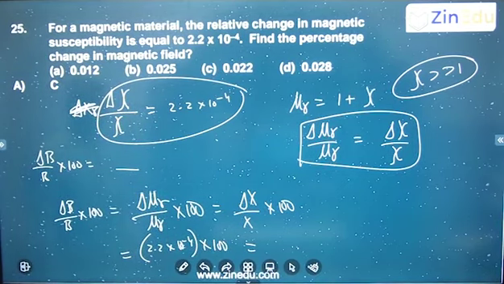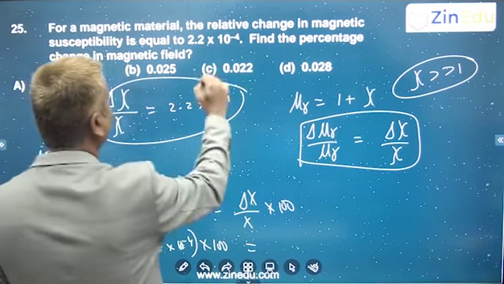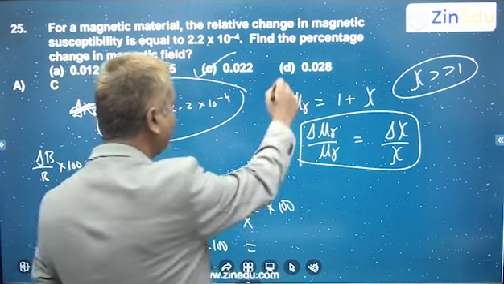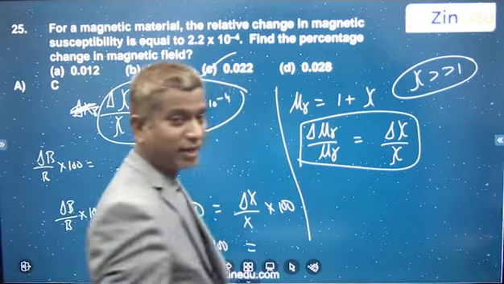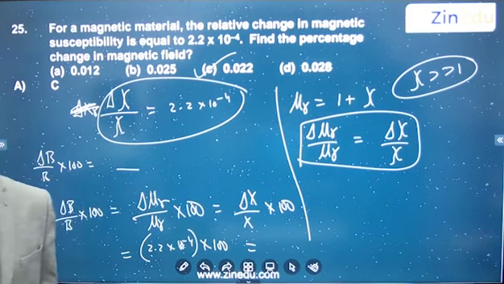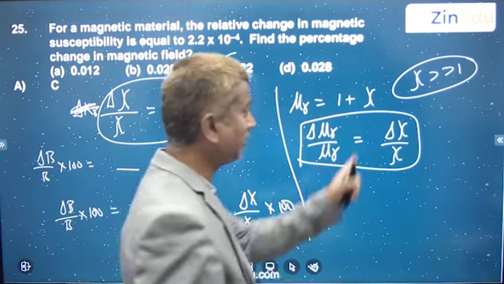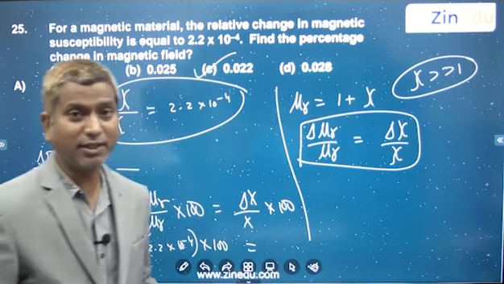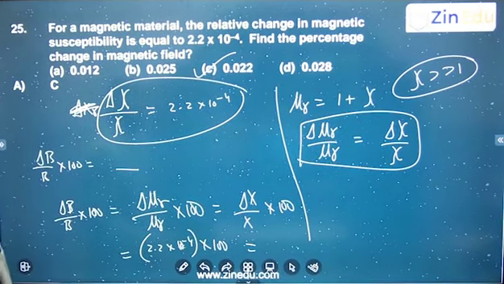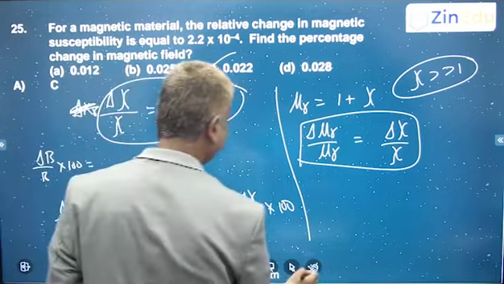So 2.2 into 10 power minus 2, okay, 0.022. That is the answer, right? So clear? So this you can only use when it's far greater than 1. Because it's a completely magnetic material, so you can assume like a ferromagnetic material. So susceptibility is very much greater than 1. Under that circumstance, you can easily solve this, right? Next.